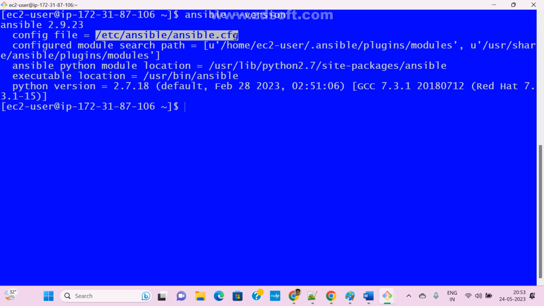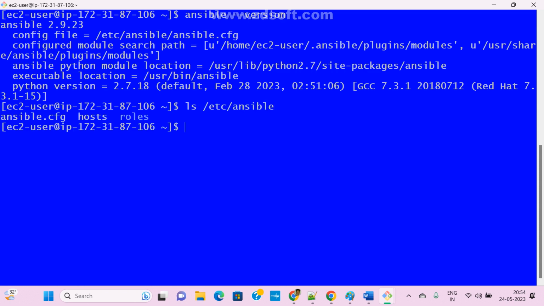Now the configuration file: see what the default path is. If you install Docker, what is the default installation path? Docker and Jenkins are under /var/lib. Same way, if you install Ansible, the path is /etc/ansible. So how to check it? Now see here: ls /etc/ansible.